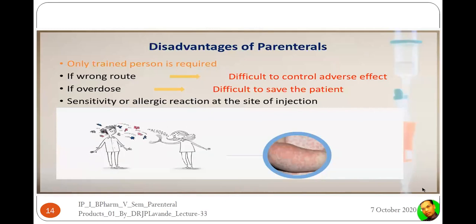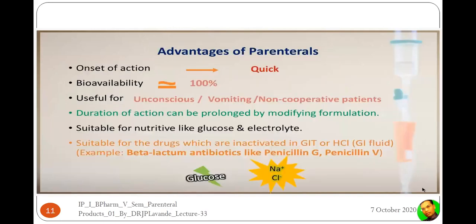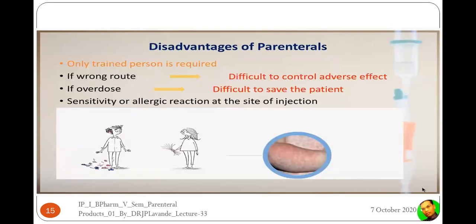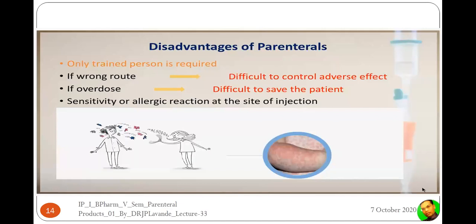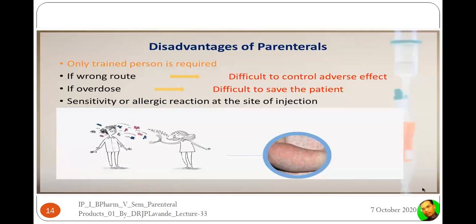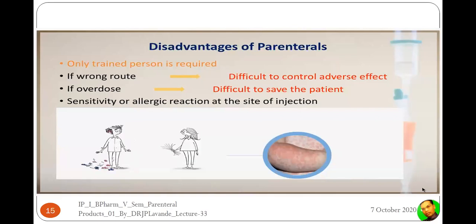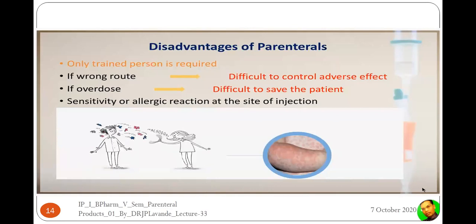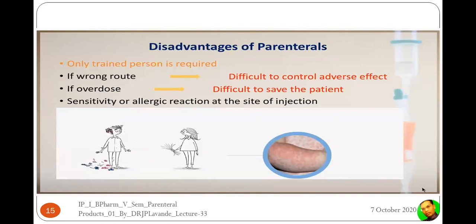You can see there are certain patients who are very sensitive to allergic conditions, like say penicillin, right? In those cases, they will show aggravated reactions. That is the allergic reaction or the sensitivity reaction at the site of action. So that will lead to redness, atopy, itching, pruritus, and dermatitis. Sometimes in extreme cases, this may even lead to an anaphylactic reaction, that is, a hypersensitivity reaction, which may threaten the life of an individual.